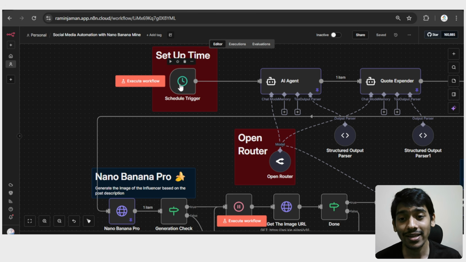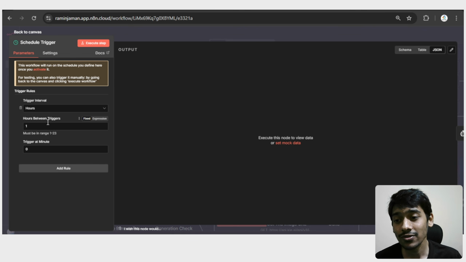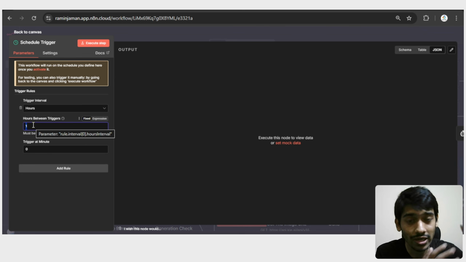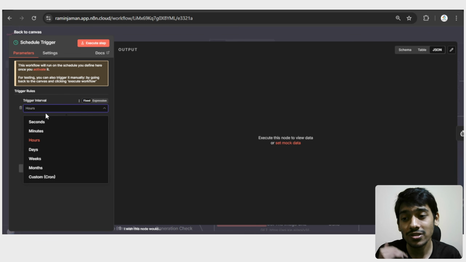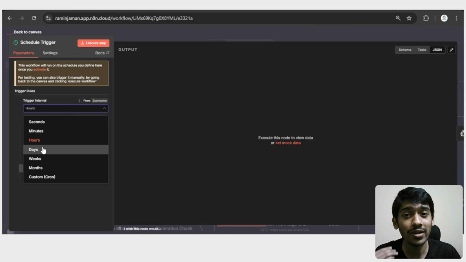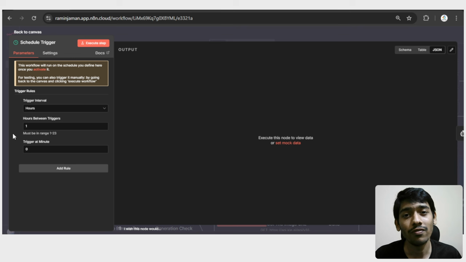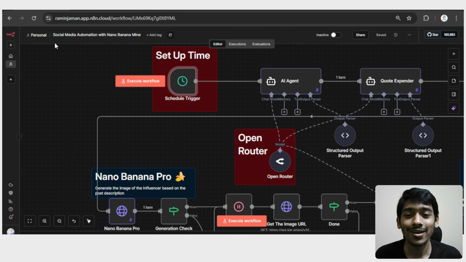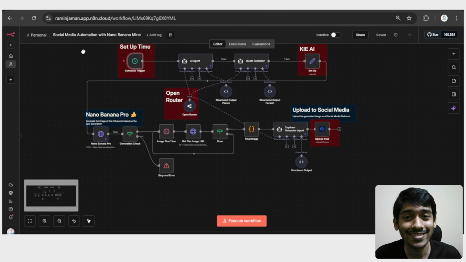And in this case I can set up the time. You can see that I set it up so that after every 1 hour this AI system will upload an image. I can also decrease the time. I can say after every 1 minute, after every 30 minutes, after every 5 hours, after every day, anything I can give. The time interval can be anything. So you can understand that's a really cool AI system, right?